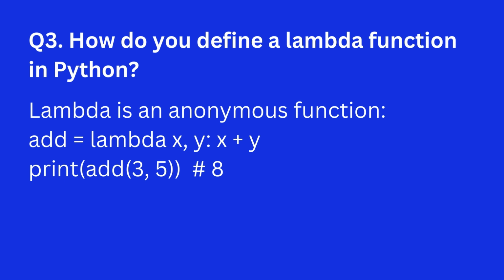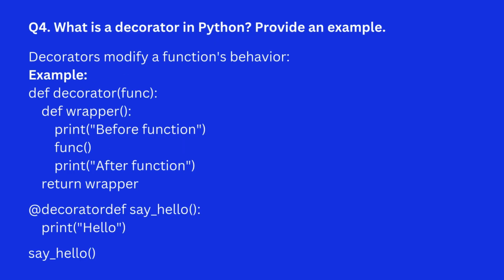Question 3. How do you define a lambda function in Python? Answer. Lambda is an anonymous function. Example. Question 4. What is a decorator in Python? Provide an example. Answer. Decorators modify a function's behavior. Example.